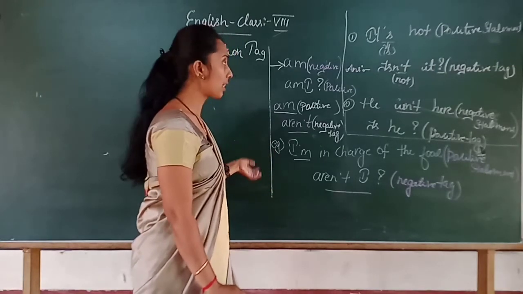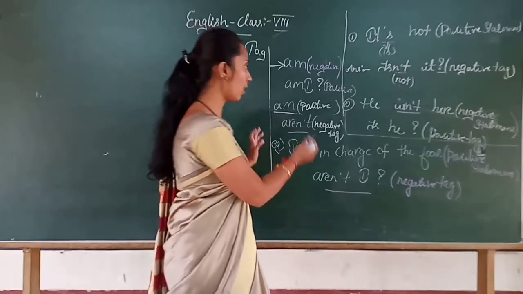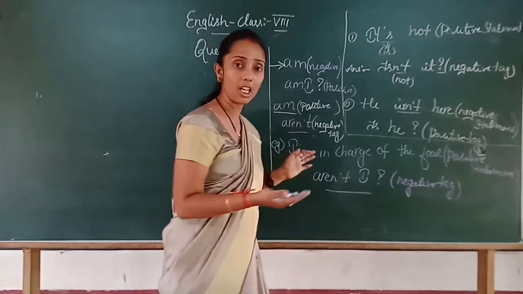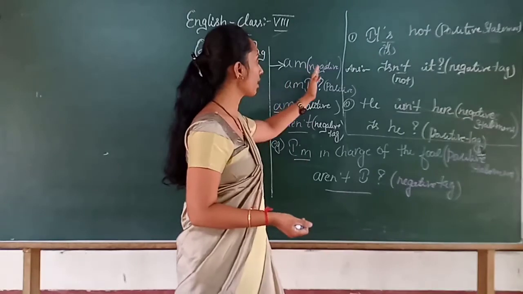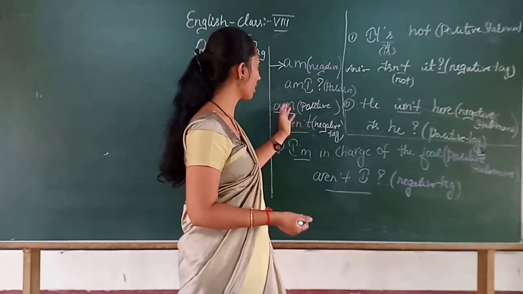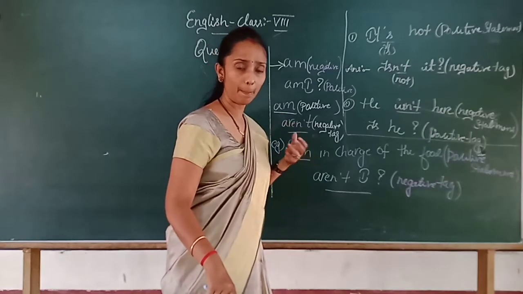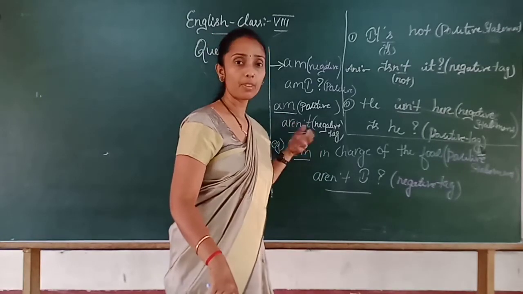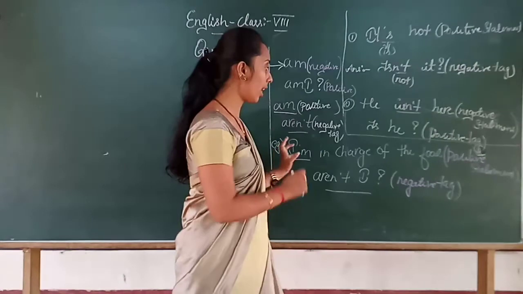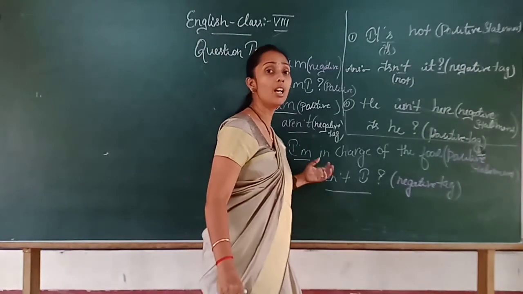Or else you can write it as it is. Here I used colored chalk to show the difference, which is positive, which is negative, and what tag you have to use. If you want, you can use a colored pen also, blue or black, and differentiate them.